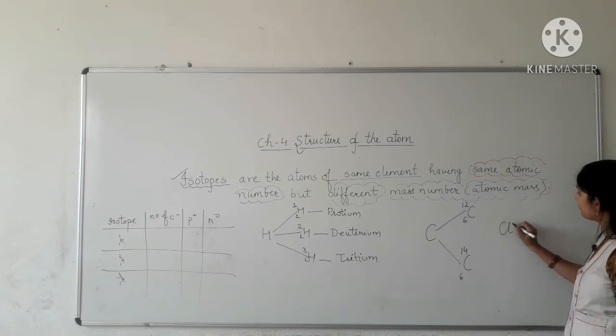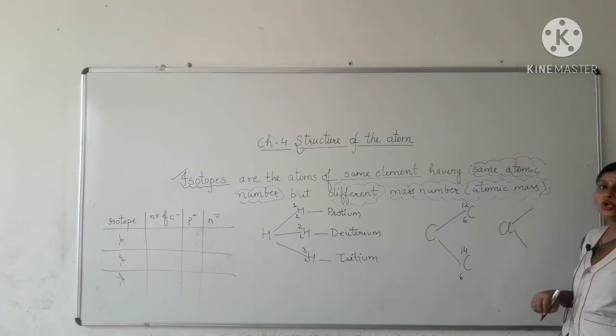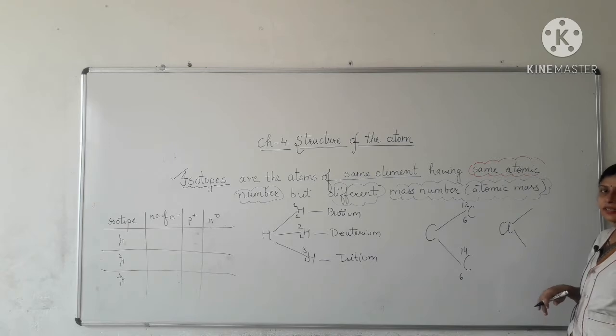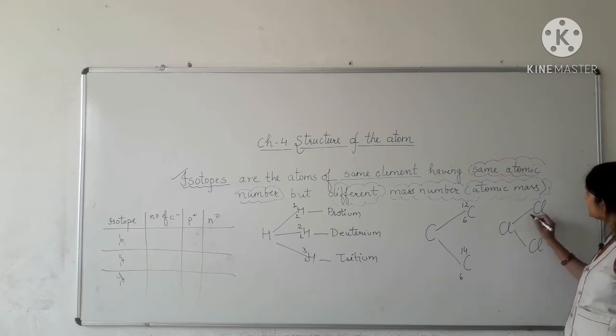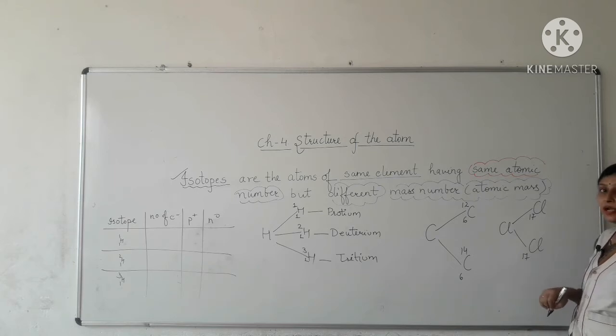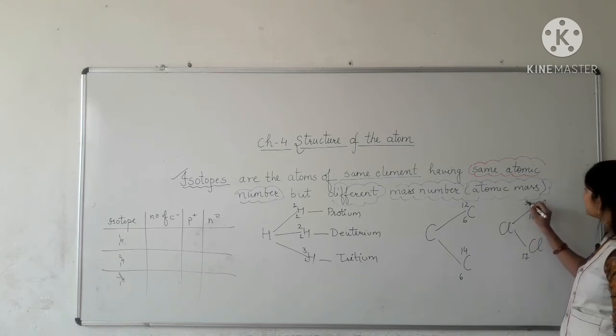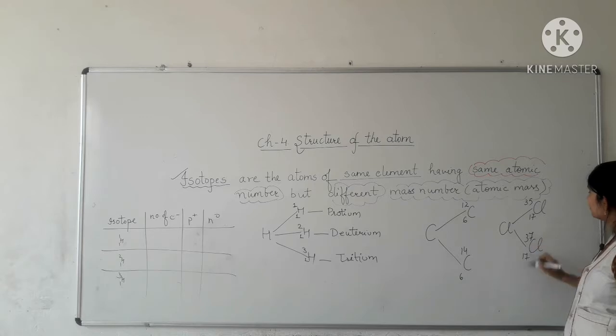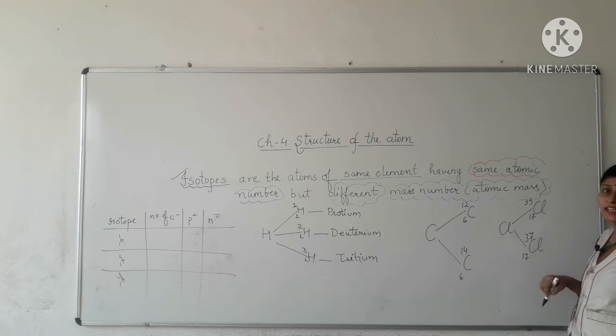Now the next example, chlorine. In nature there are two types of chlorine atoms found, having the same atomic number 17, 17 but different mass numbers, that is 35 and 37.